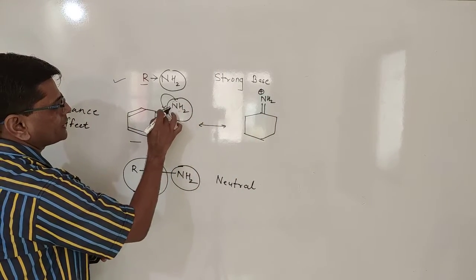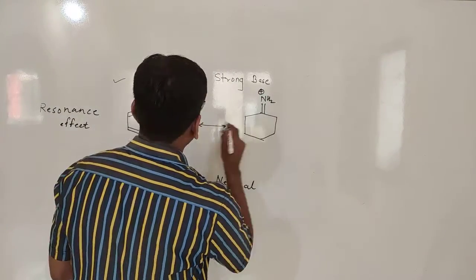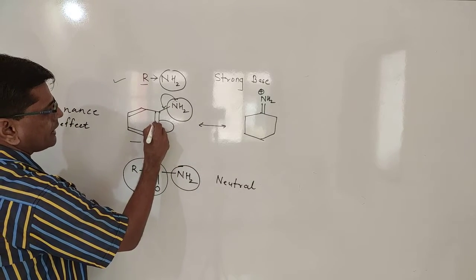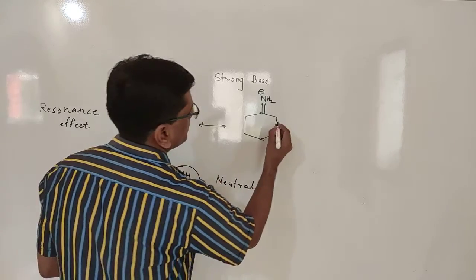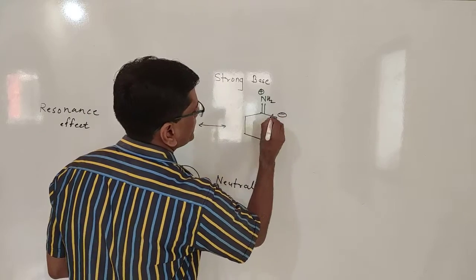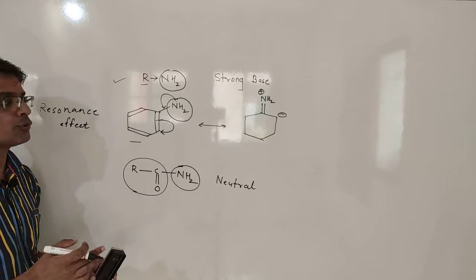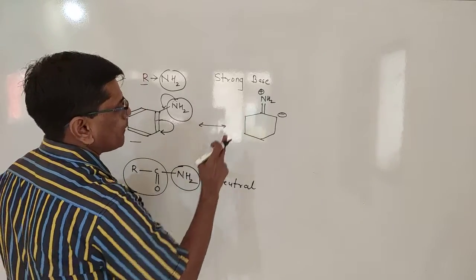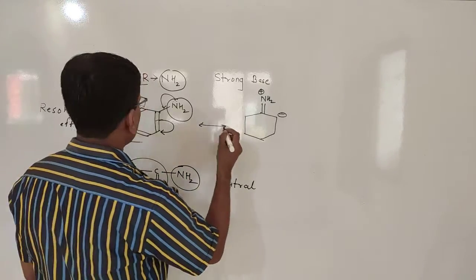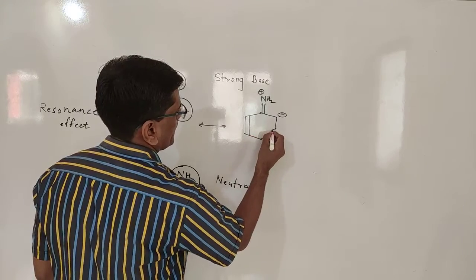When electrons are shifted here, a double bond is generated, then the pi bond breaks and electrons are shifted to the ortho position. That creates a negative charge here, and nitrogen extends its valency to 4, which creates the positive charge, and the remaining bonds stay as they are.